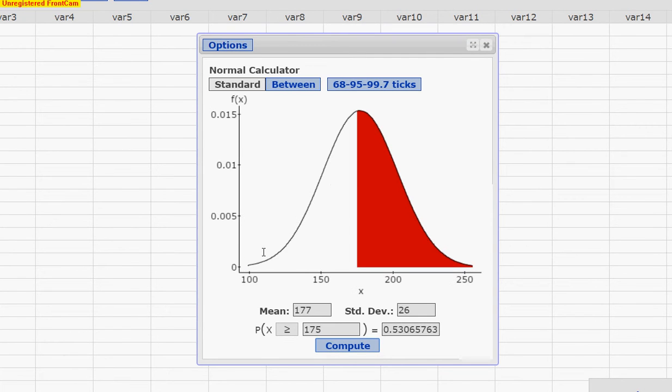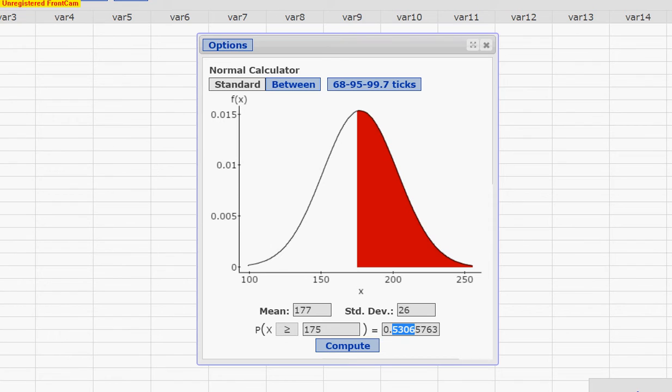We'll compute that. And sure enough, it's 0.5307. You could round it. So it's slightly off, a couple of thousandths, but either one should be correct on your calculator.